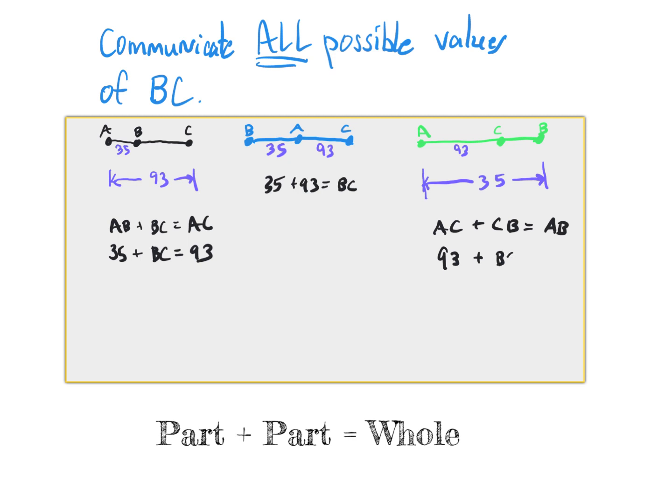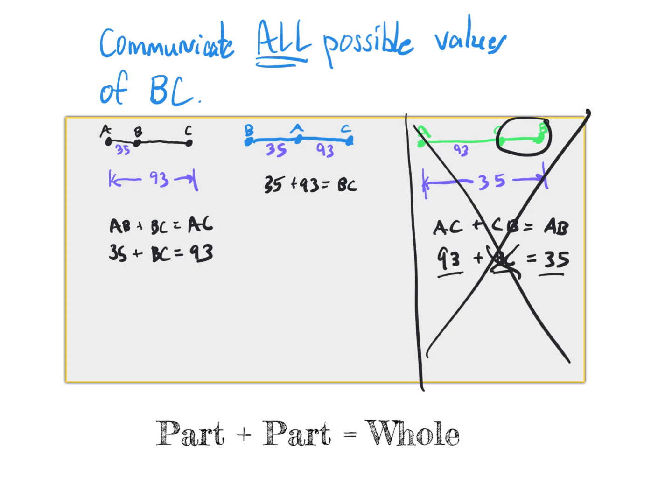CB is the same thing as BC. We don't know what it is. And AB is 35. And this makes no sense: 93 plus BC is smaller. BC can't be negative. It's a positive length. So we can ignore this whole part and solve these equations.